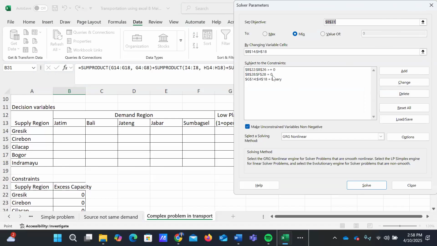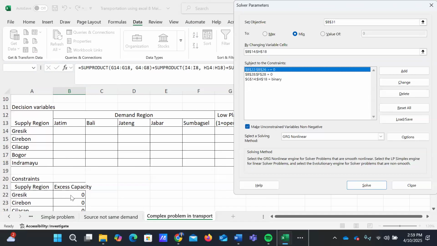Next, our constraints. The first constraint is excess capacity. Excess capacity must be positive or null for Gresik, Cirebon, Cilacap, Bogor, and Indramayu.